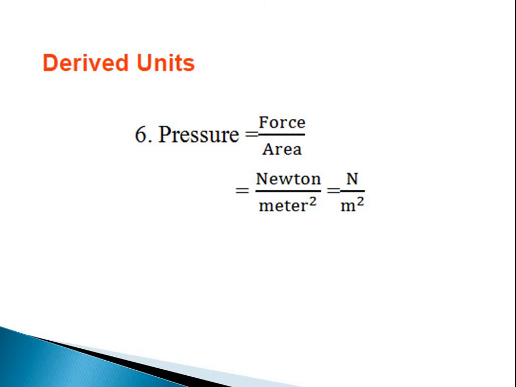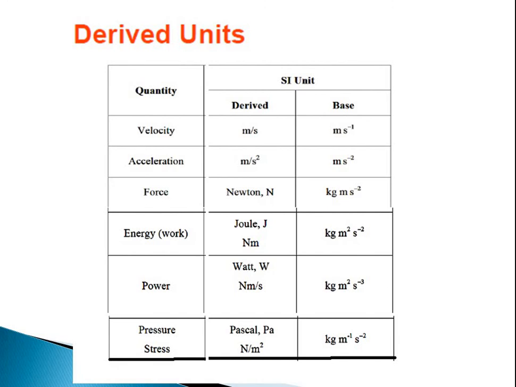And now the pressure. Pressure is nothing but force per unit area. It is given as Newton per meter square, because the force unit is Newton, and area is a multiplication of two distances. So it is Newton per meter square.